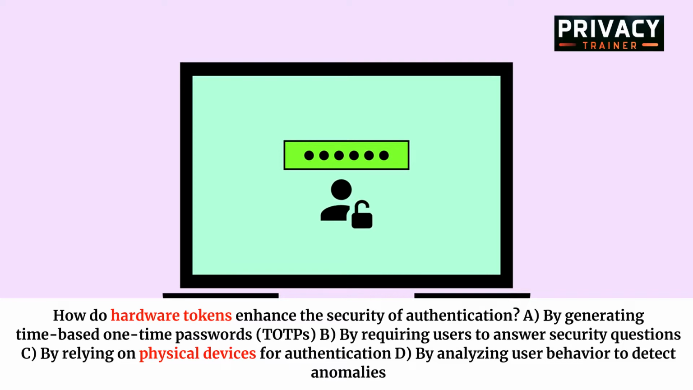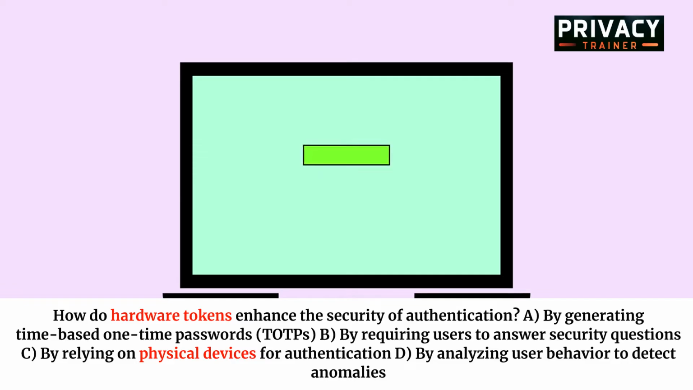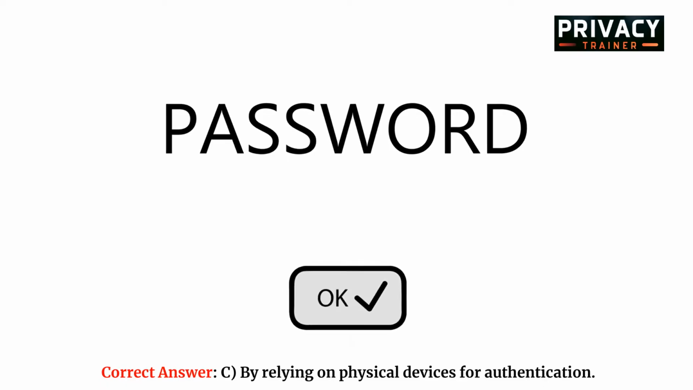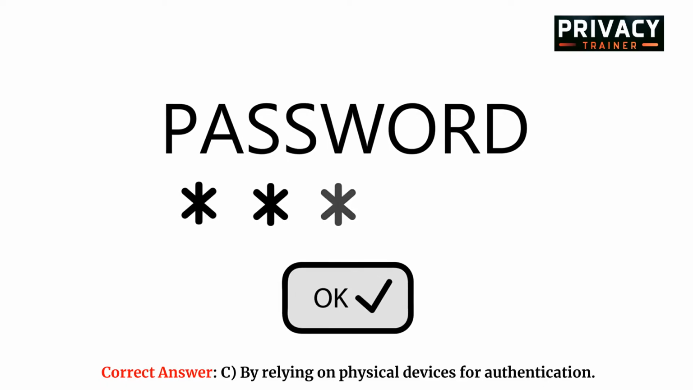How do hardware tokens enhance the security of authentication? A. By generating time-based one-time passwords, TOTPs. B. By requiring users to answer security questions. C. By relying on physical devices for authentication. D. By analyzing user behavior to detect anomalies. Correct answer: C. By relying on physical devices for authentication.